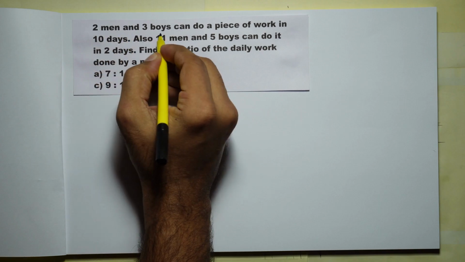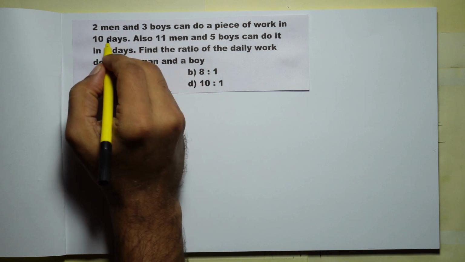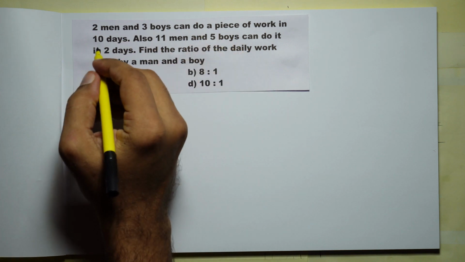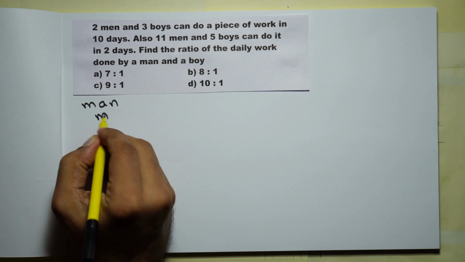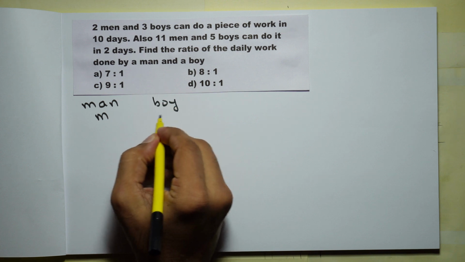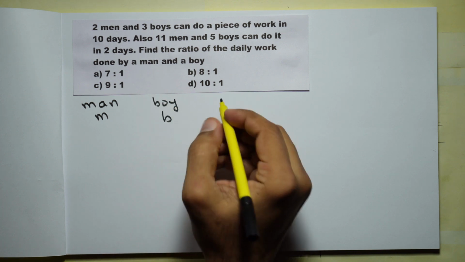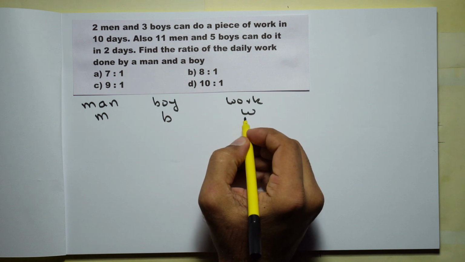2 men and 3 boys can do a piece of work in 10 days. So we'll just represent all this data. Now I'll assume that one man in one day can do M amount of work and one boy in one day can do B amount of work. Also I'll assume that the whole work, I'll just take it as W.